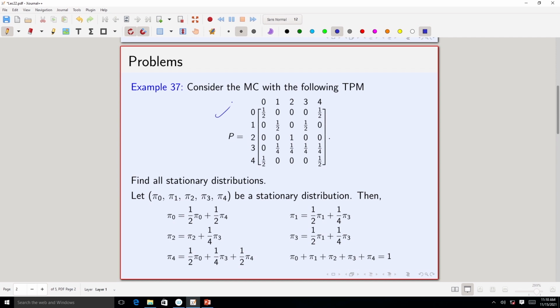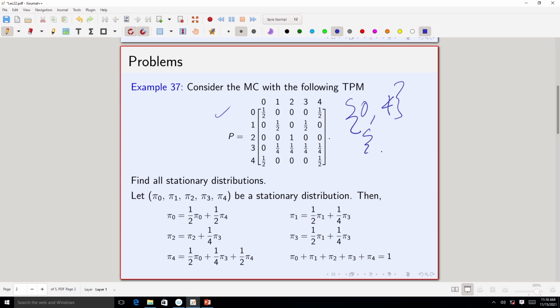First of all, you can easily check that this matrix is not irreducible. In fact, it has three classes. One class is 0 and 4.